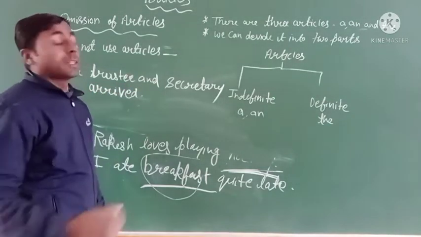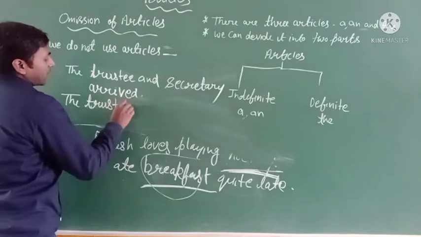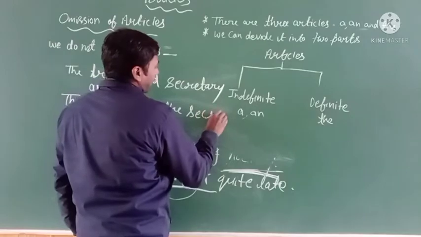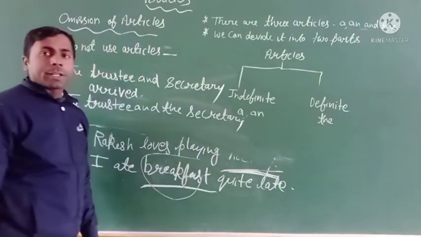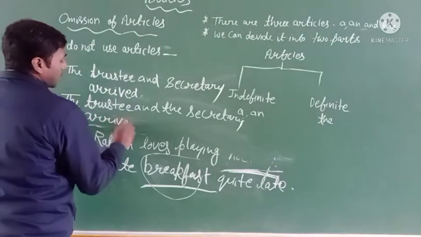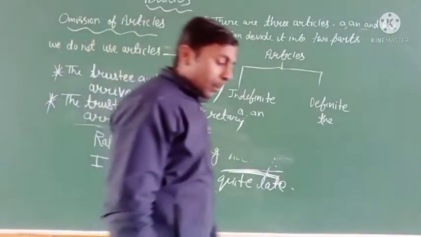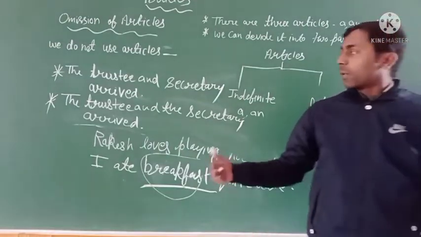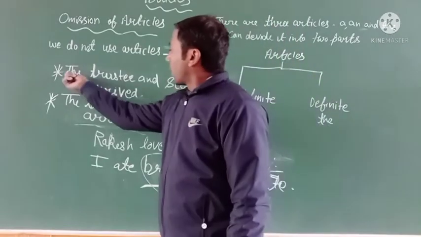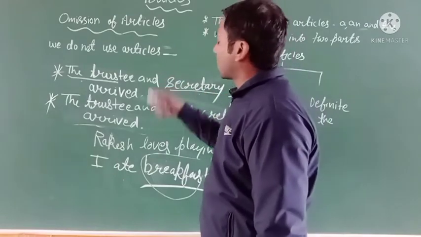It is the first sentence. The second sentence is here: the trustee and the secretary arrived. You can see both sentences look similar, but one thing is different. What is the difference? In the first, you can see the article with trustee, but with secretary you cannot see any article.